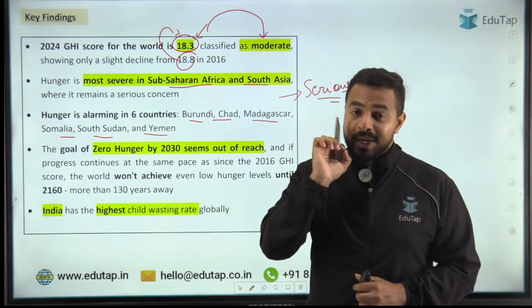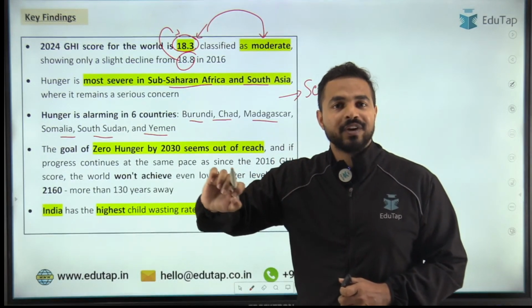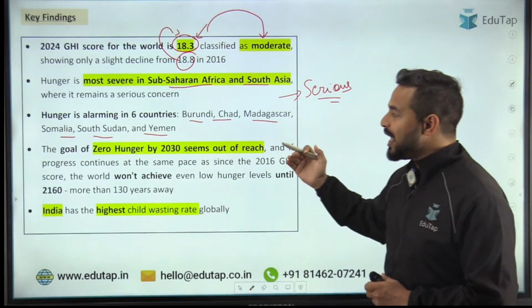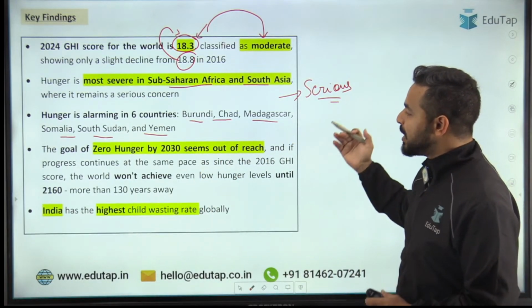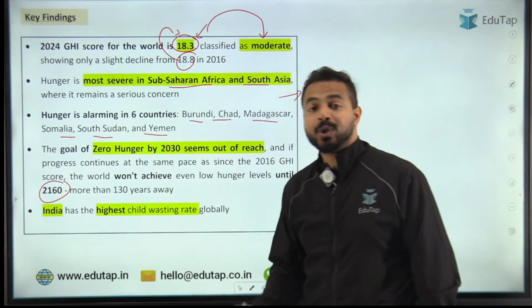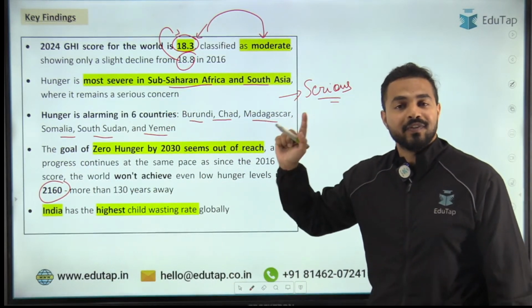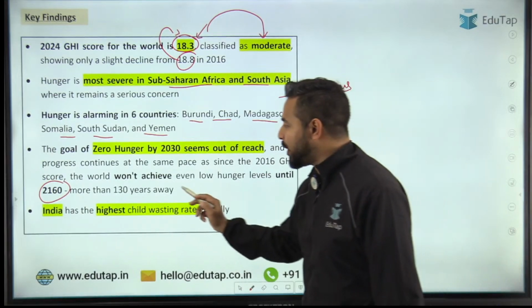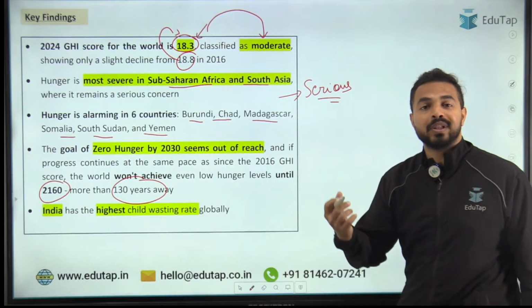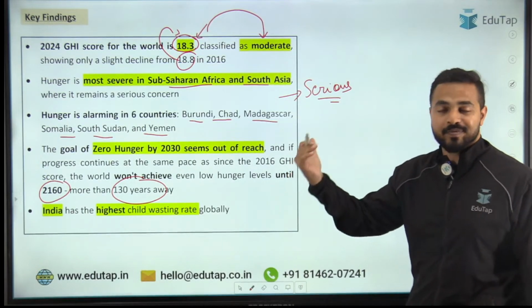And the rate of progress that we have right now, if we follow the same progress, we will be able to achieve this level by 2160. That means 2160 पे we will be achieving zero hunger. That means we are still 130 years away from the goal that we target to achieve by 2030.